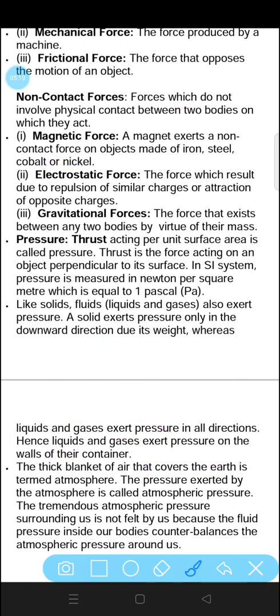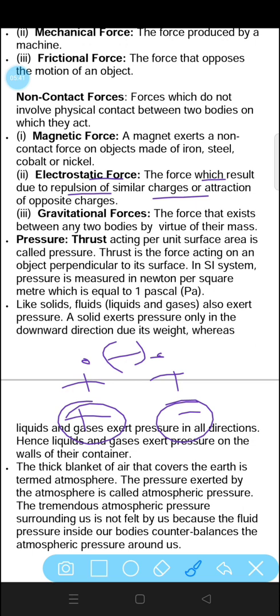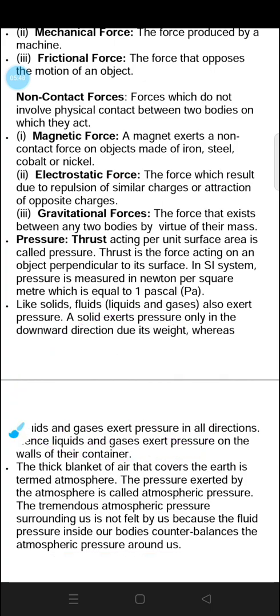After that comes electrostatic force, the force which results due to the repulsion of similar charges or attraction of opposite charges. Positive charges will repel each other, whereas positive and negative charges will attract each other. So these are called electrostatic forces.